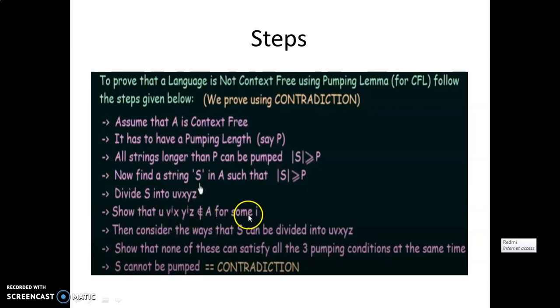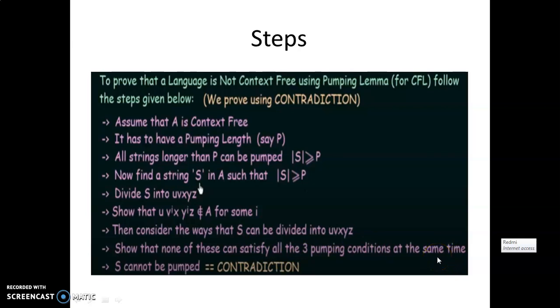Once you have checked the first condition, whatever method we used to divide that string, we have to try the other methods, or all possible ways you can divide the given string into the 5 parts u, v, x, y, z. You can try cases 1, 2, 3 to divide the string in different ways, and show that none of these can satisfy all 3 pumping conditions at the same time.